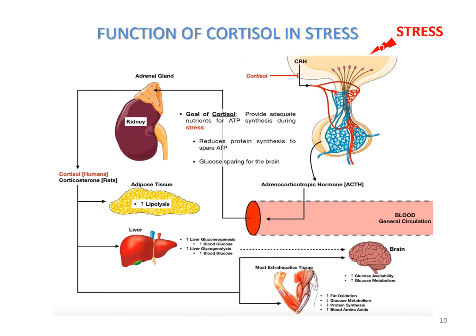The goal of the cortisol is to provide adequate nutrients for ATP synthesis during stress. Actually, it supplies more glucose to the blood, so the brain and the muscle, which are acting at that time of stress, get more nutrients than the other body tissues. It reduces protein synthesis to spare ATP, and spares glucose for the brain. It supplies the glucose mainly to the brain and skeletal muscle.